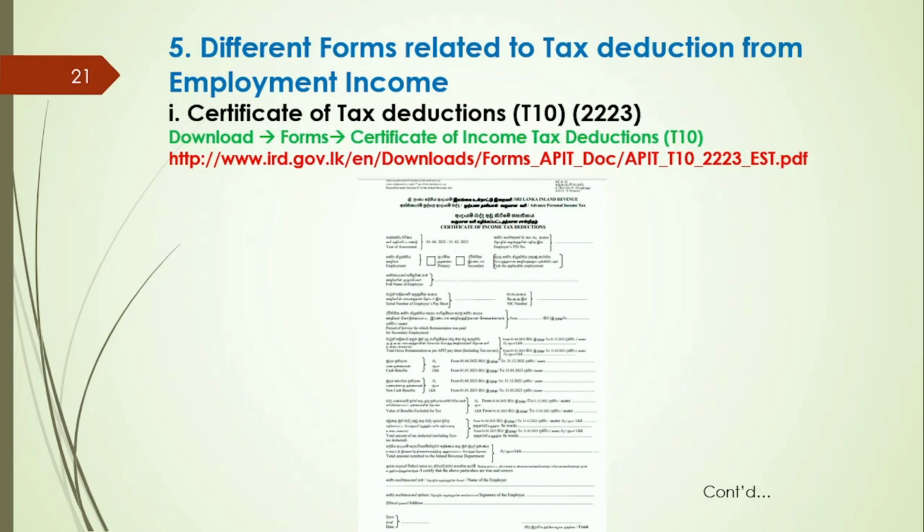Different forms related to the tax deduction from employment income. First form is called Certificate of tax deductions, that is commonly known as the T10 certificate. This T10 has been designed covering both periods in the year of assessment 22-23, first 9 months and second 3 months. Employers shall serve the duly filled T10 certificates to their employees not later than the 30th day of April of a particular year.